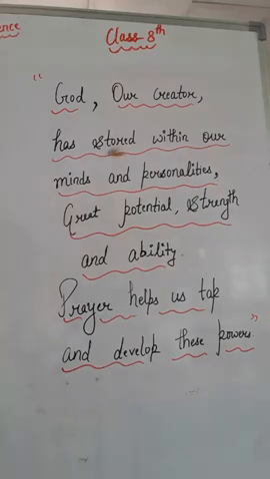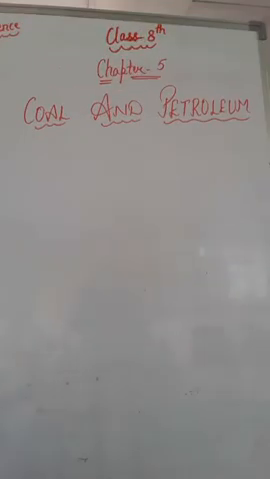Hello everyone. Today we are going to start with chapter 5 of class 8th, that is coal and petroleum. In this chapter we will learn about coal and petroleum in detail, the story of coal, petroleum, how coal is processed in industries to get some useful products such as coke, coal tar and coal gas, refining of petroleum, etc. Now let us start with the basic things.